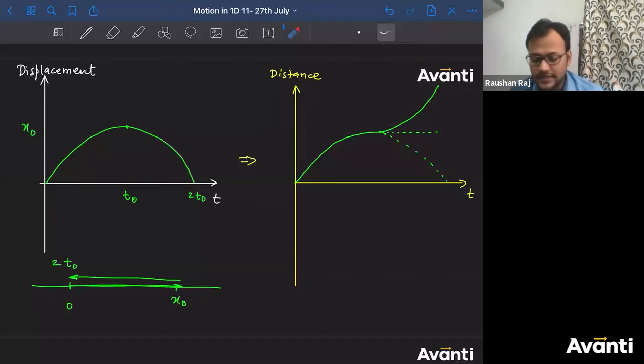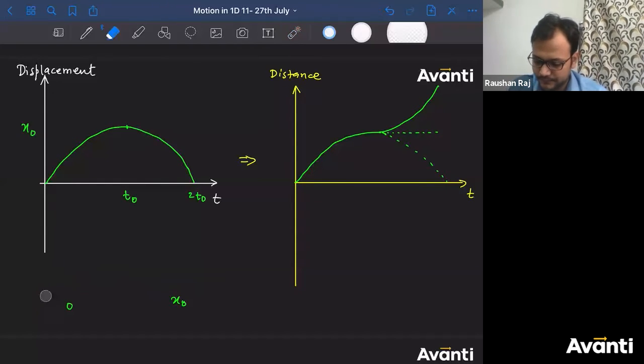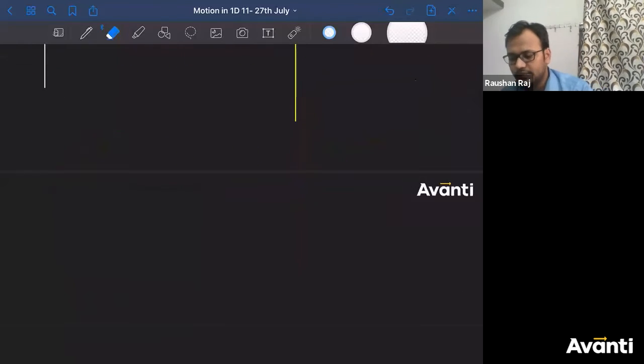So you have to think about some of these things. Guys, click yes if you have understood this graph. Kirtan, what did you say? Sir, from the displacement time graph we can make a velocity time graph. Correct. Then we can integrate to get the distance. Yeah, that is okay. But to convert that displacement into distance, first of all the displacement time graph should make sense, right? Otherwise it will be very difficult. I'm just trying some simpler conversions. Guys, click yes if you have understood this part. Good. All right.